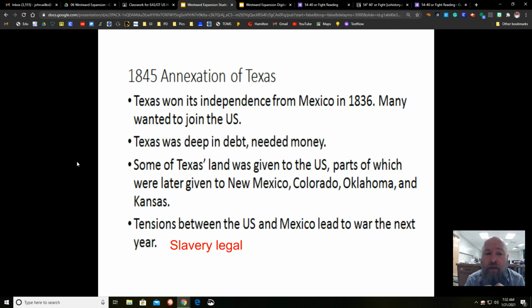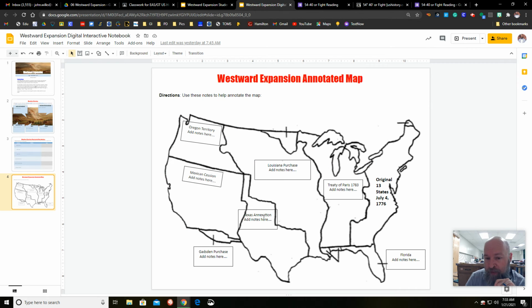And the land includes all of modern day Texas, along with parts of New Mexico, Colorado, Oklahoma, and Kansas. Texas is going to sell off some land to the United States to pay bills, and slavery is legal. And this annexation is going to trigger war with Mexico. We're going to talk about that war tomorrow. So that's the information here from this slide that you need to get typed up here in this box, okay? Pause the video, go ahead and do that real quick, all right?